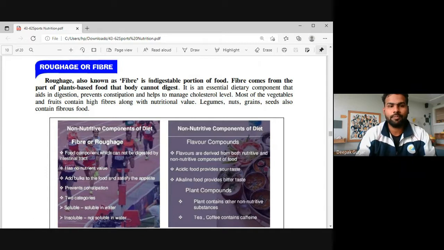So there will be a question. Dash is also known as fiber. Roughage is also known as dash, fiber. Dash is the indigestible portion of food. So roughage is the indigestible portion of the food.